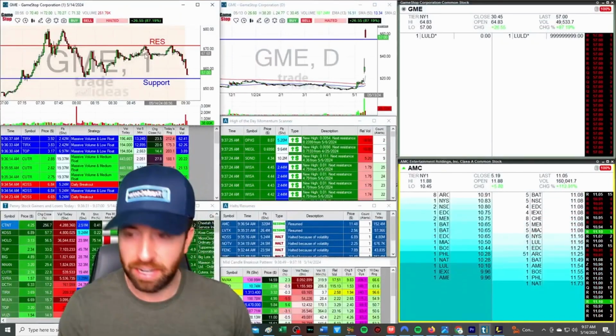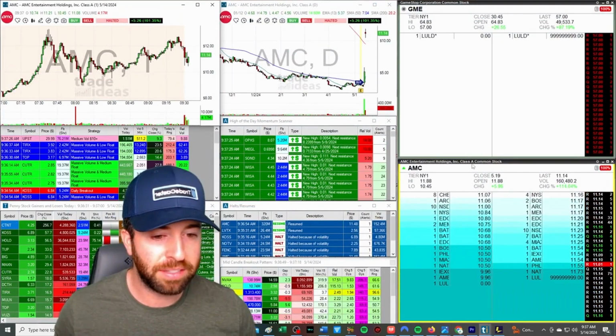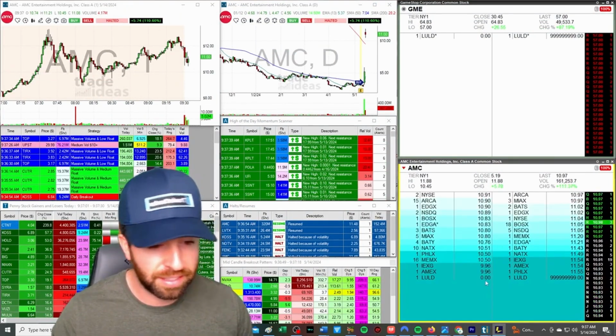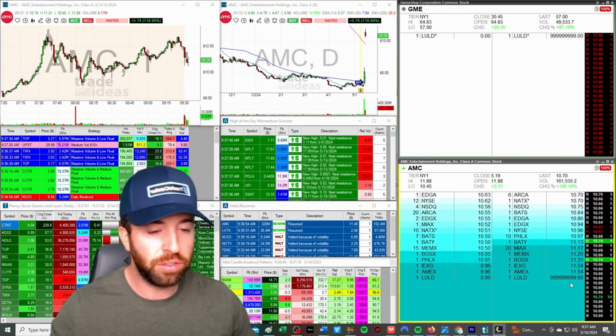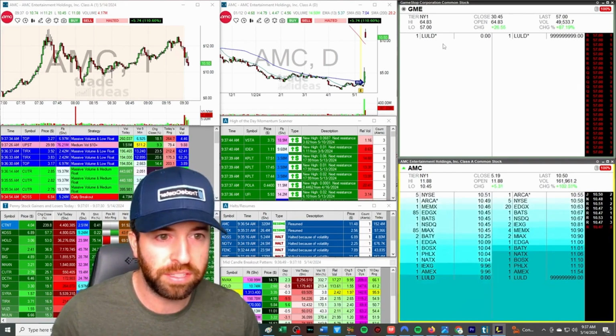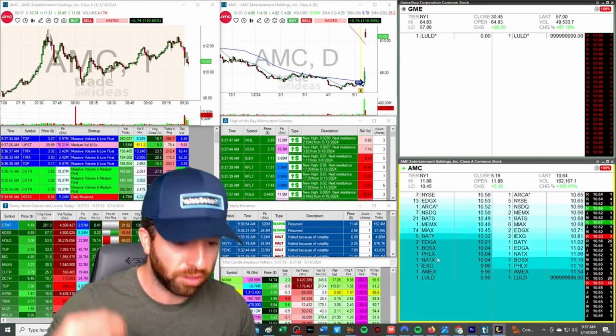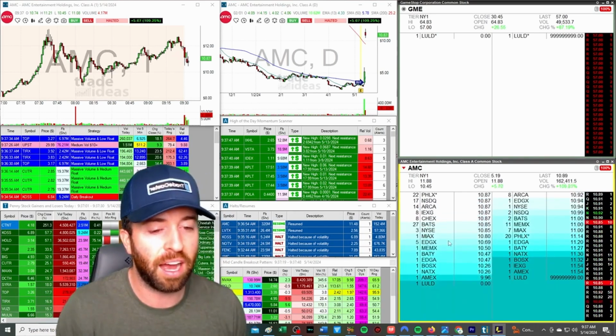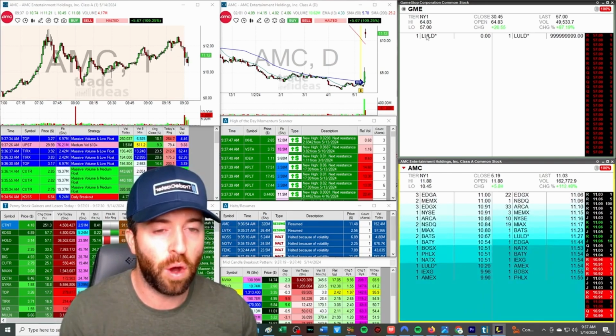So AMC is live right now. Let's take a look over on AMC. Now AMC traders, we can see where's the halt price. It says 0 and 9,999. Usually that means it's about to get halted whenever we see that. So just make sure that you guys are aware of that. But it usually shows the exact price in most cases of where the exact halt area is. So always be watching that.